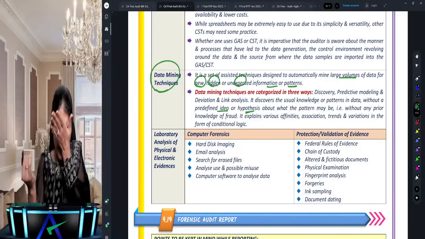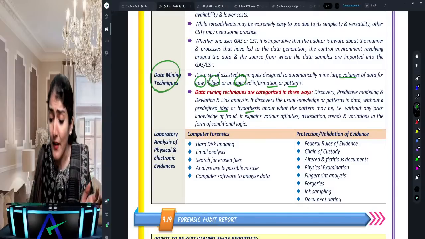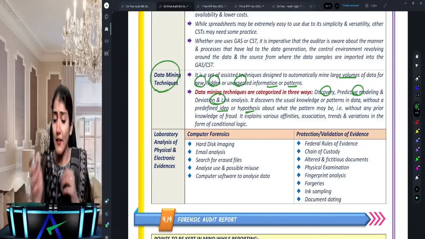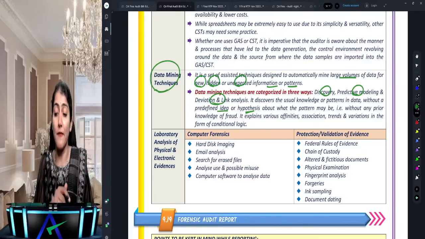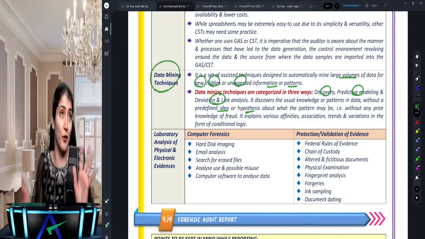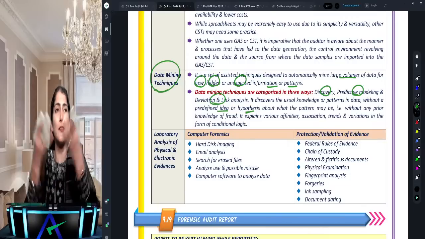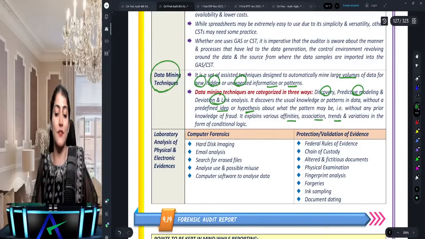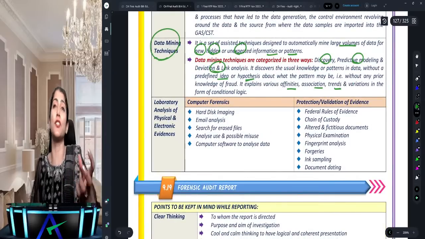And what are the ways in which you could do data mining? Discovery, predictive modeling, and the deviation and link analysis. Right? It finds the pattern without having a predefined idea, without the knowledge of any fraud. So you never thought that there might be. Based on the output, you come to know. And it looks into the affinities, associations, trends, and variations in the form of conditional logic.